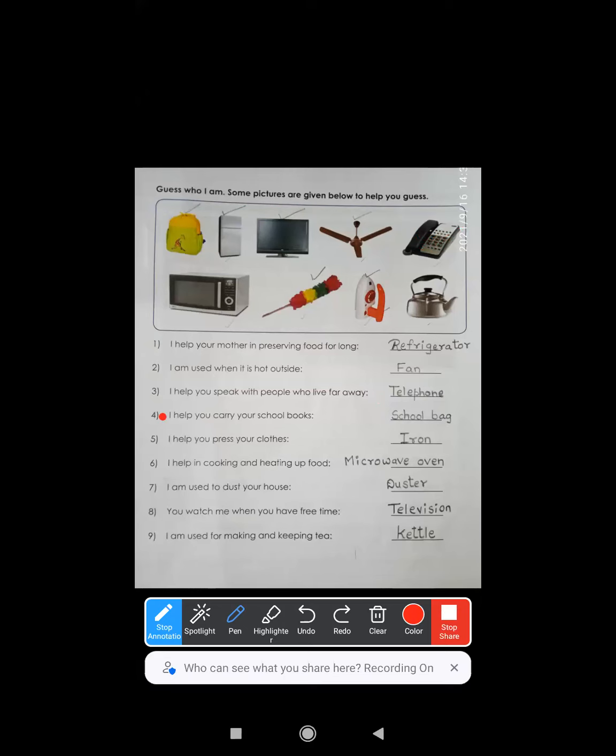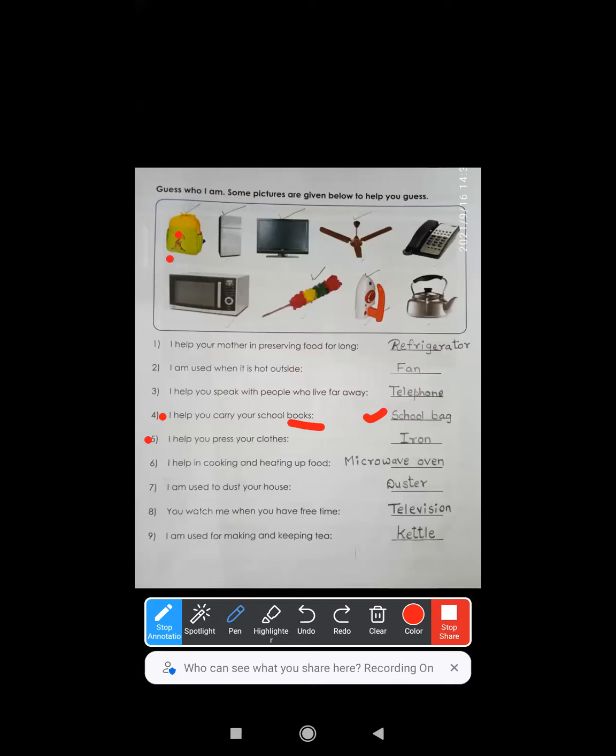Next, I help you carry your school books. So when you go to school, you carry your books in your school bag, right or not? Nowadays, people don't use the word school bag. What do they say? Backpack, right? Actually it is called a school bag. Backpack is also correct. No problem.